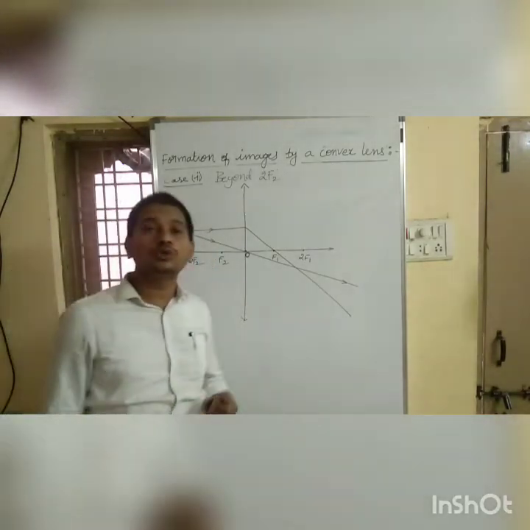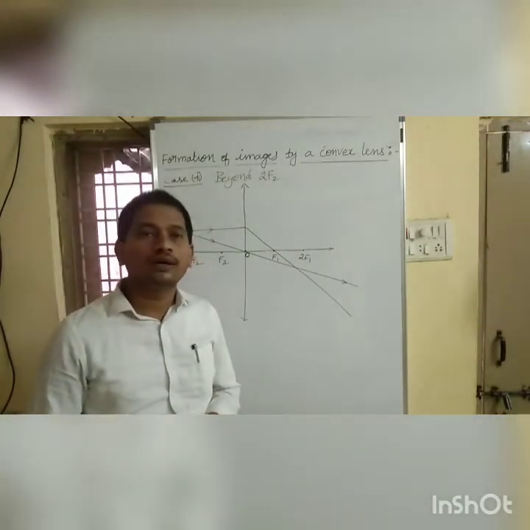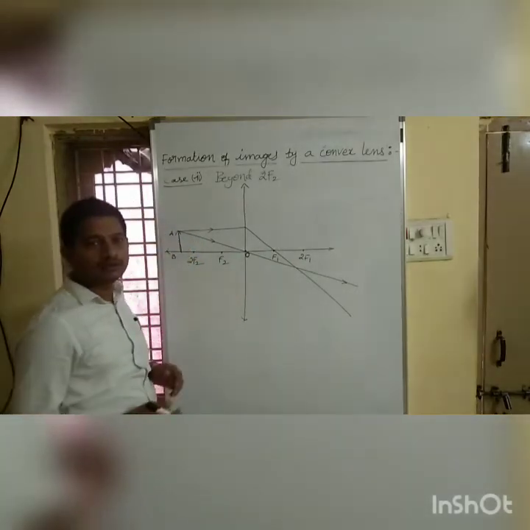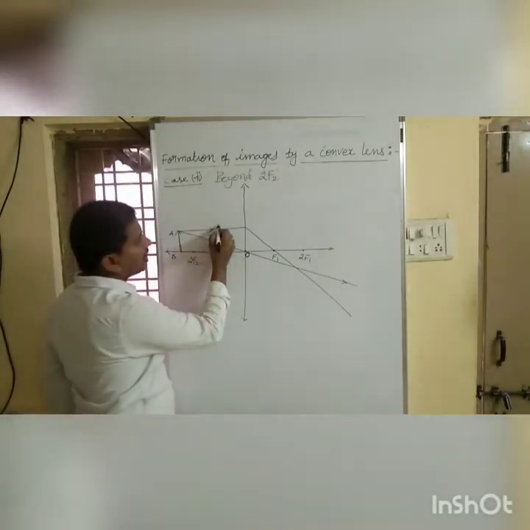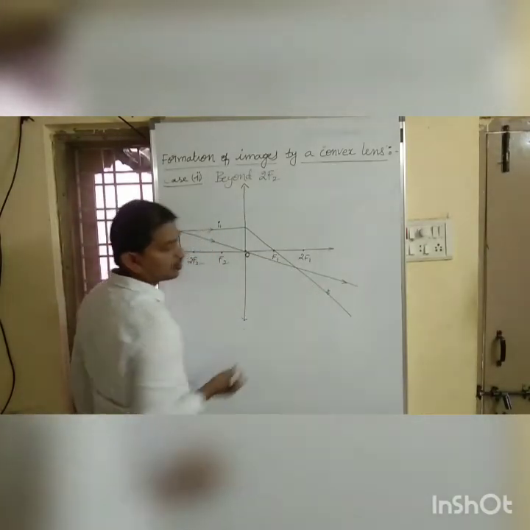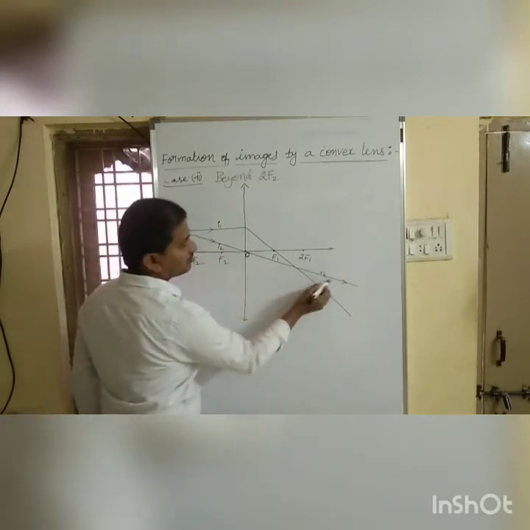According to situation 2, a ray of light passing through the optic center is undeviated. It does not deviate its path. So this is our first incident ray. This is our first refracted ray. This is our second incident ray and second refracted ray.